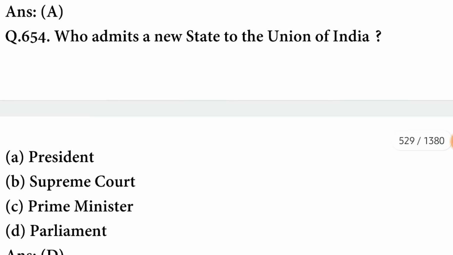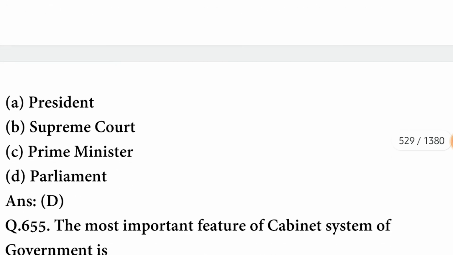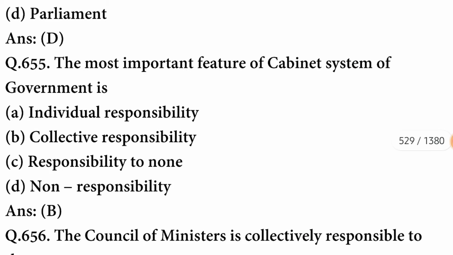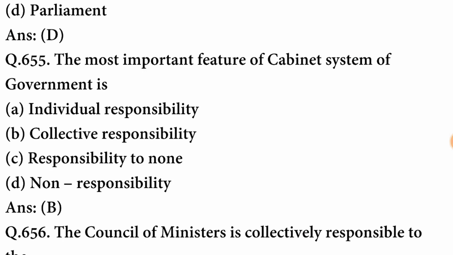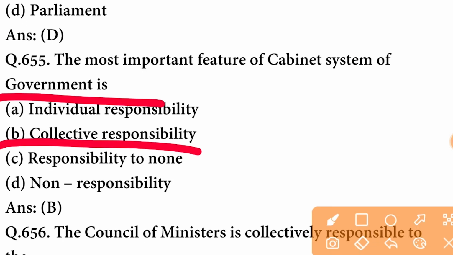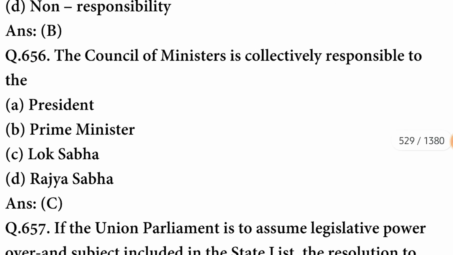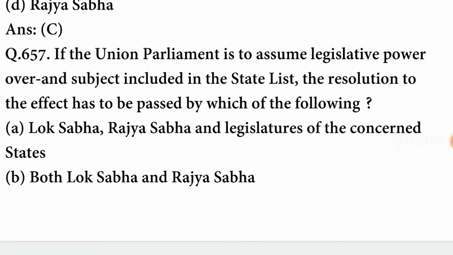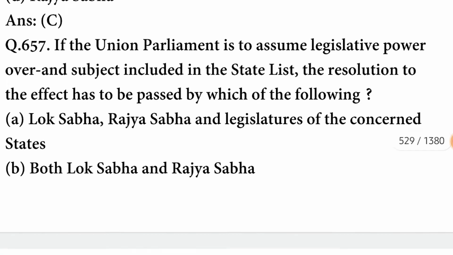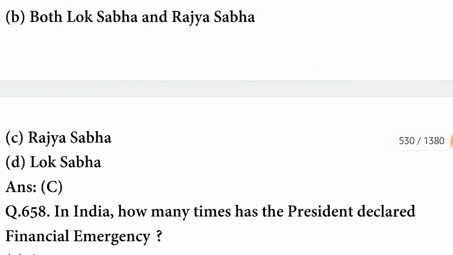Who admits a new state to Union of India? It is admitted by Parliament. The most important feature of cabinet system of government is collective responsibility. The option is correct. The Council of Ministers is collectively responsible to the Lok Sabha. C option is correct. If the Union Parliament is to assume legislative power over a subject included in the state list, the resolution to the effect has to be passed by which of the following? It has to be passed by Rajya Sabha.